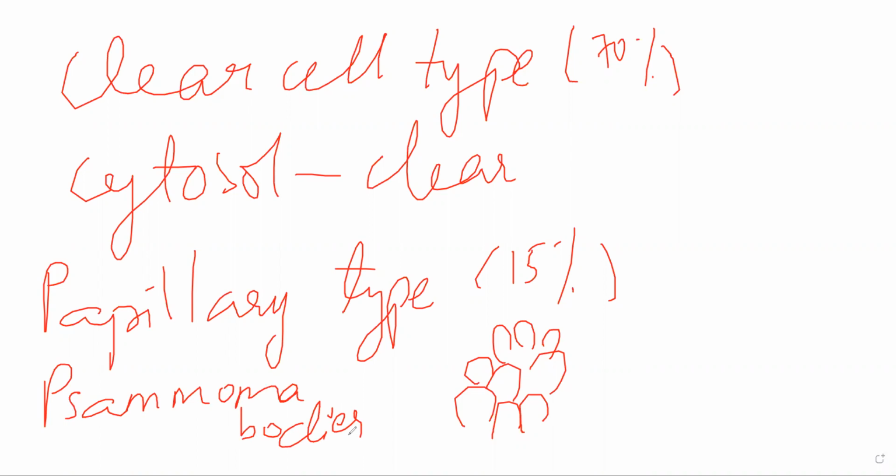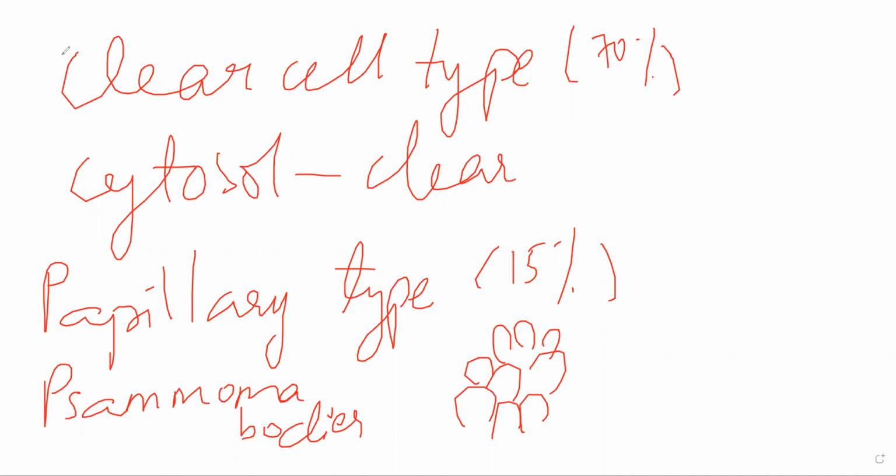Other than that, you can also have chromophobe type of renal carcinoma, sarcomatoid type of renal carcinoma, or collecting duct type of renal carcinoma. But these are generally rarer. Fewer patients will have this, especially collecting duct type, a very rare type of renal carcinoma. Clinically, patients with this type of renal carcinoma will have hematuria, blood in their urine, flank pain, and a palpable abdominal mass. Wherever the tumor is occurring, that will be very palpable. If you touch that place, the patient will have a very tender kind of pain.